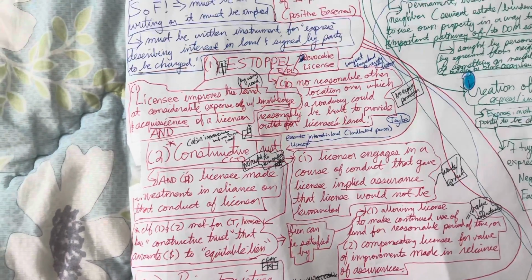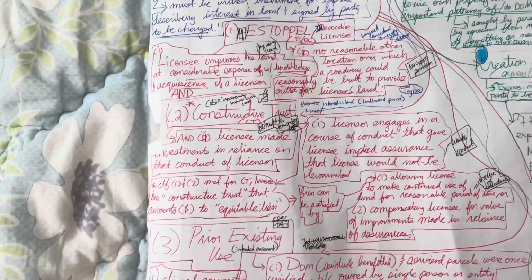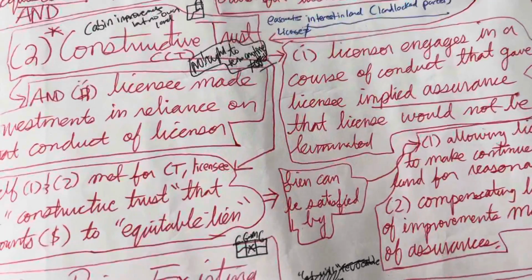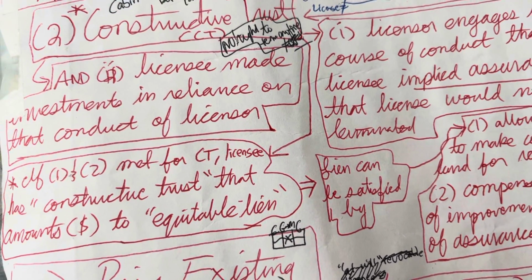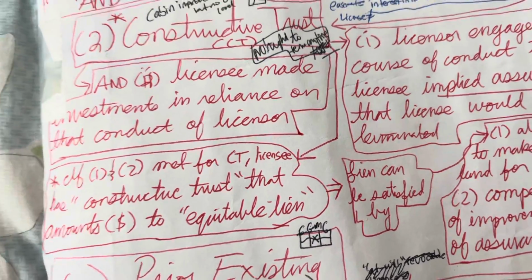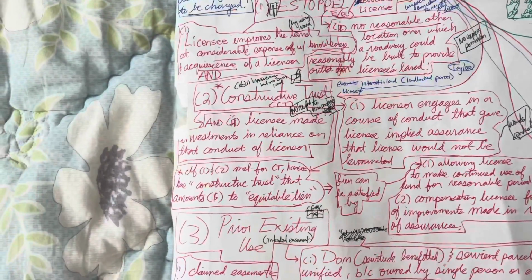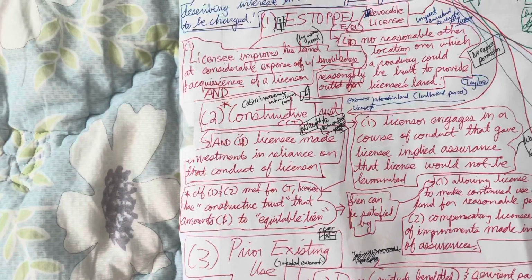You might have a license to use a structure, but you don't actually, on paper or on title, own that land, and there's no right to any sort of defined term here. And so what we look for are facts such as a licensee made investments in reliance, or that conduct of licensor.